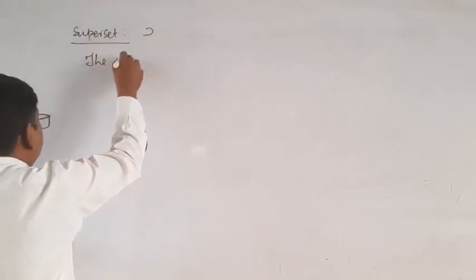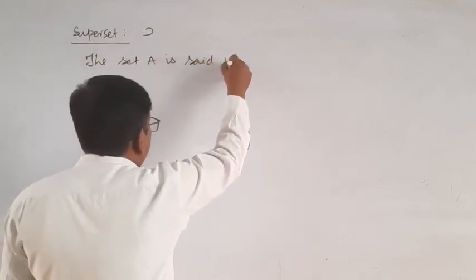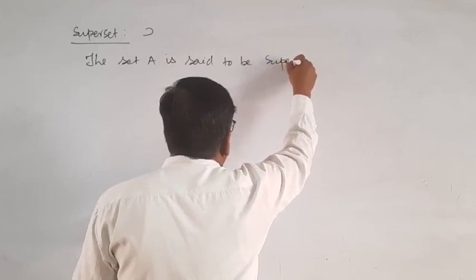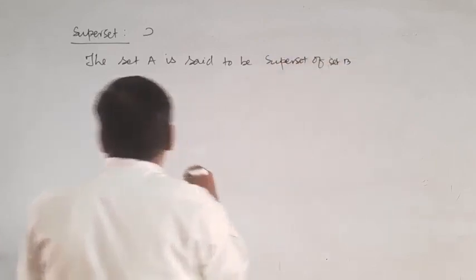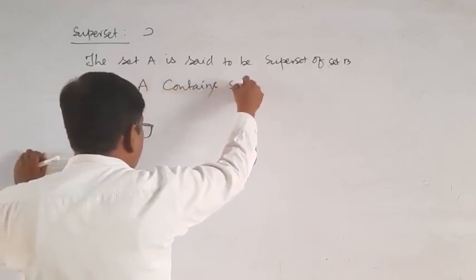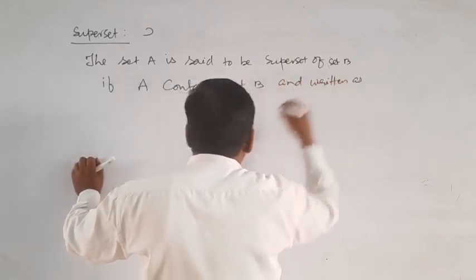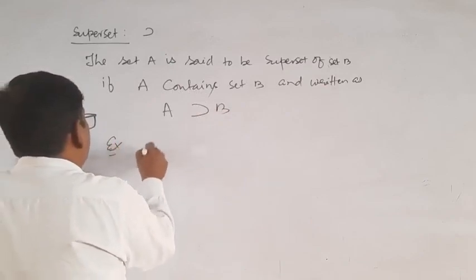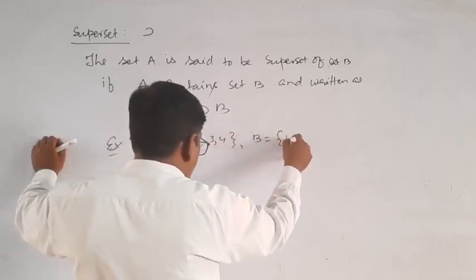The set A is said to be a superset of set B if A contains set B, written as A is a superset of B. For example, A is equal to {1, 2, 3, 4} and B is equal to, suppose, {1, 2}.